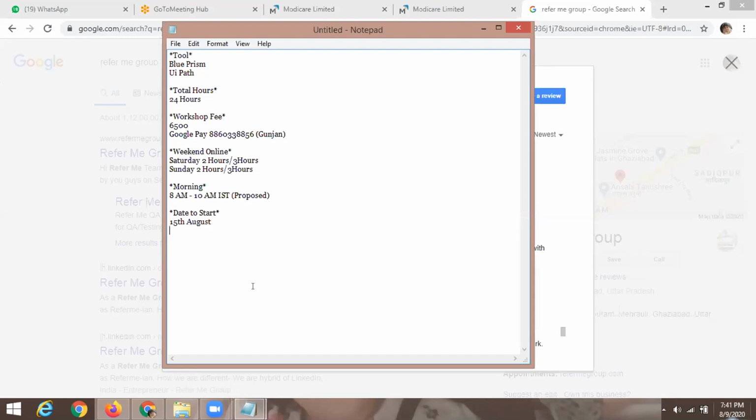Yeah. So the first session will remain the same. After that, you will be segregating the Blue Prism and UiPath classes. So after the first session is done and we are on the way to segregation, I want to attend that part of the session for all the tools. Get it?